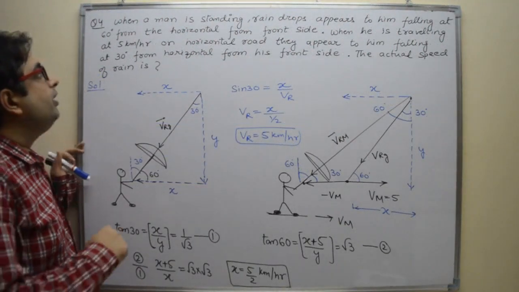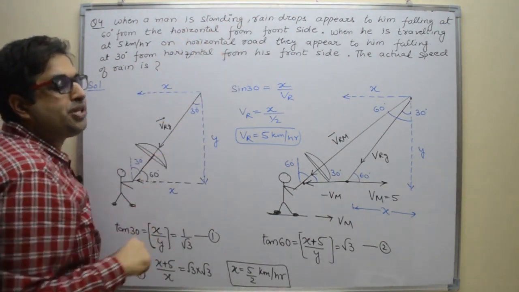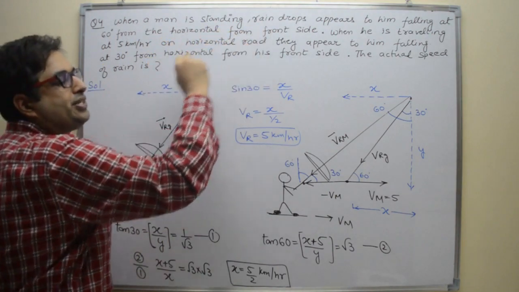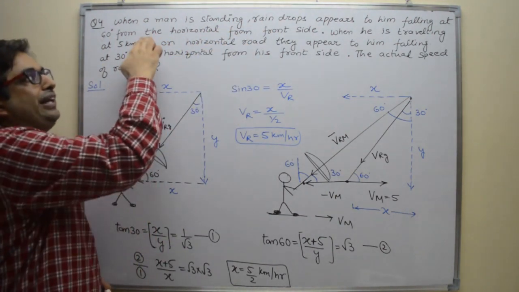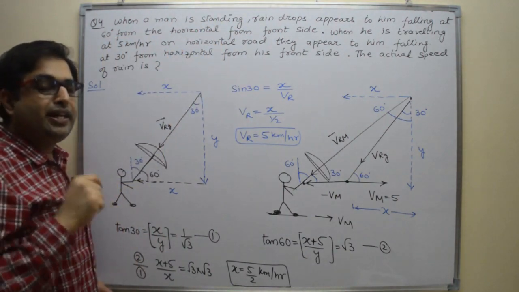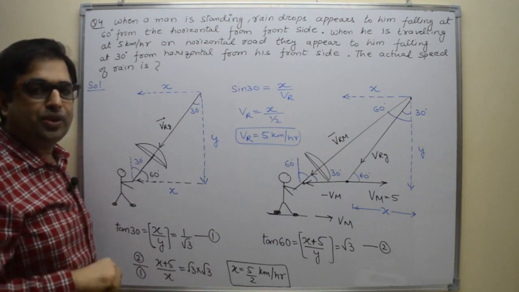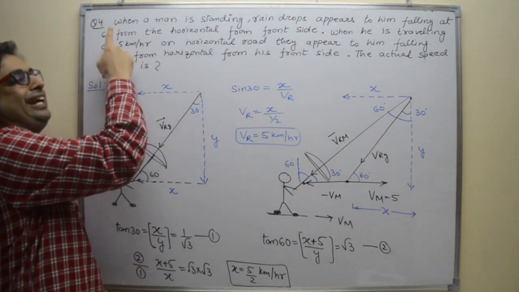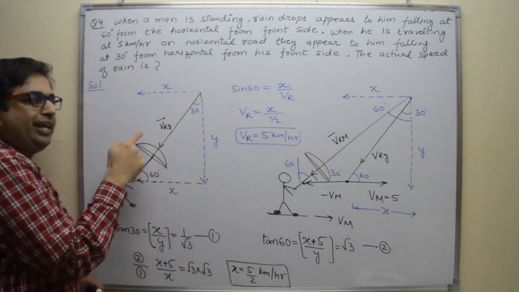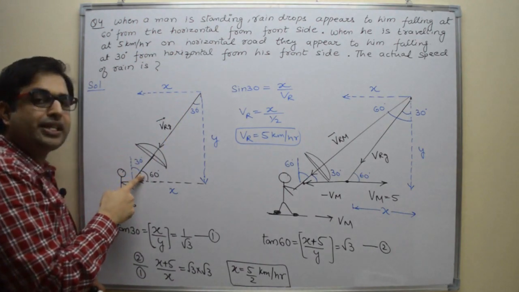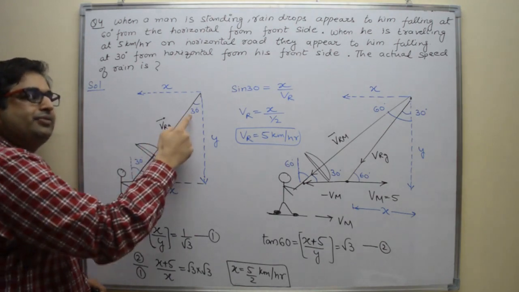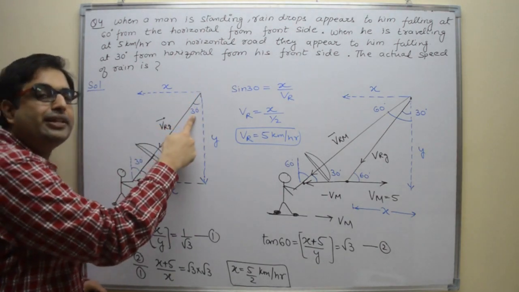Next problem. When man is standing, raindrops appear to him falling at 60 degree from horizontal from front side. So rain is falling at some angle. Why? Because standing man is observing this. Standing man always observes the actual velocity of rain. So raindrops are falling at 60 degree with horizontal. This point is important. So with vertical, it will be 30 degree.